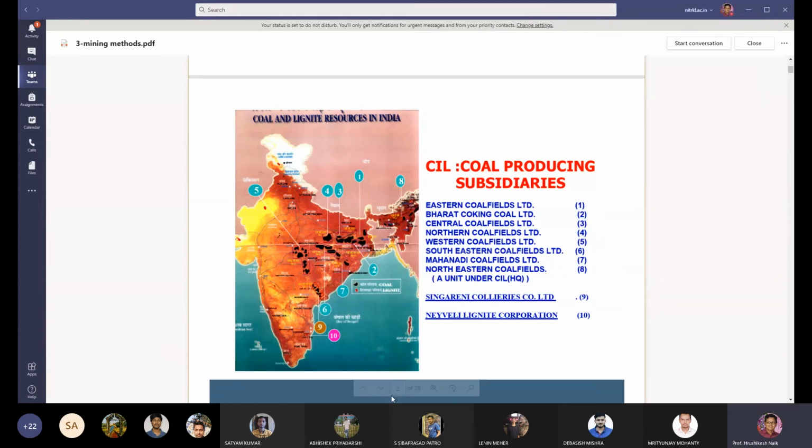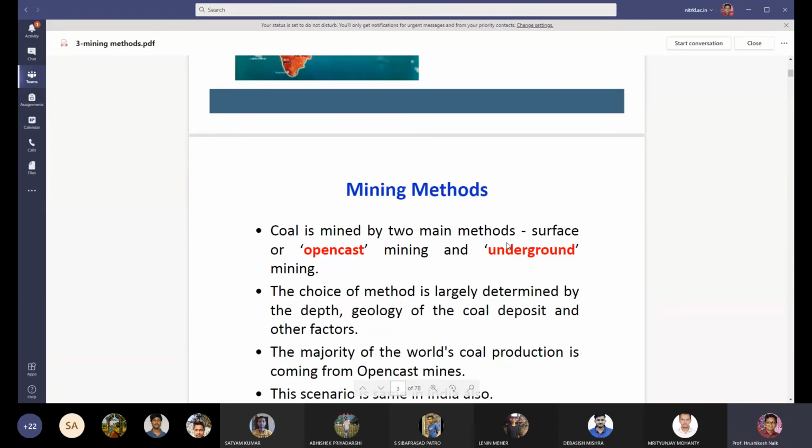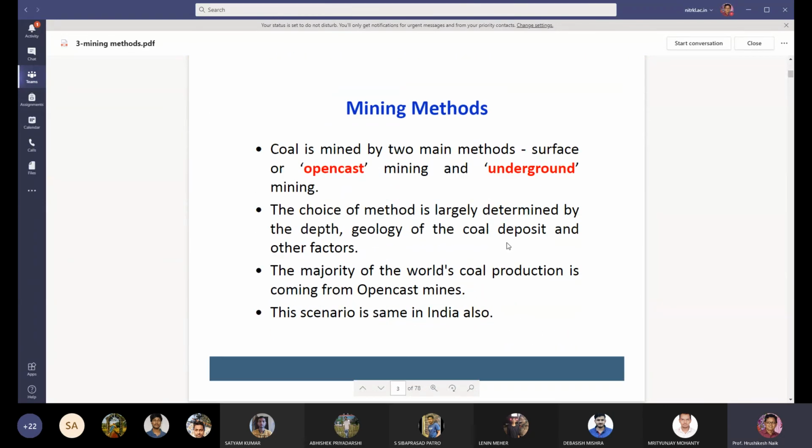So let us see the mining methods. You know that there are two methods of mining: open cast mining and underground mining. But the choice of method, whether you go for open cast or underground mining, is largely determined by the depth of the mineral deposit.